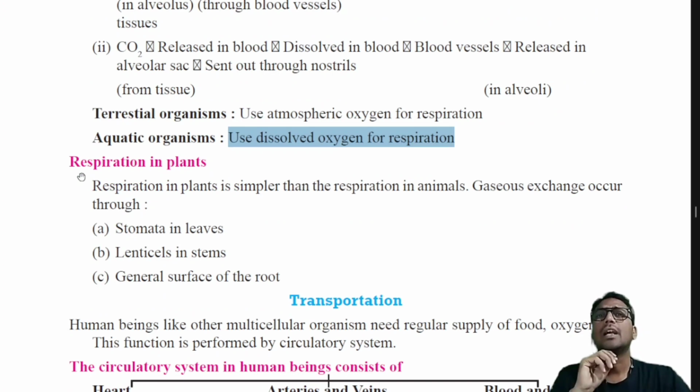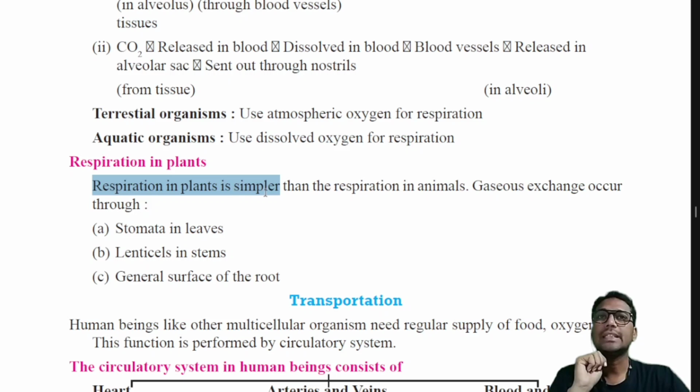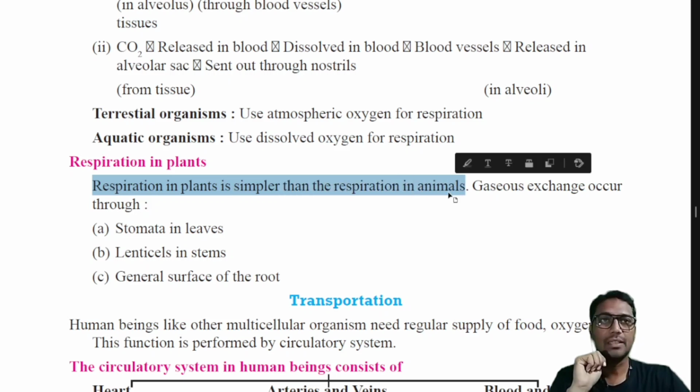Now lastly, how respiration takes place in plants. As you know, plants have a very simple body plan, that is, they have a tissue grade of body organization, so they don't have any specialized organs or organ system for respiratory purposes. They don't have a respiratory system. Okay, so respiration in plants is simpler than the respiration in animals.